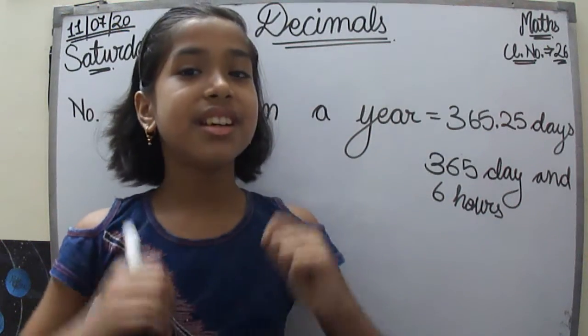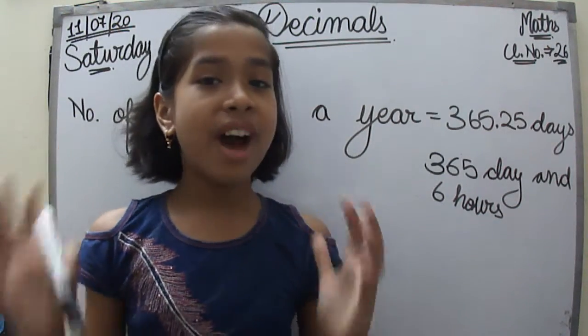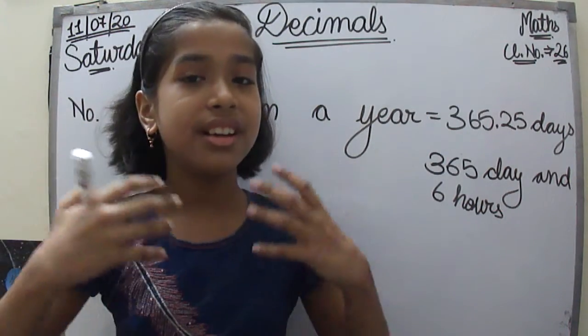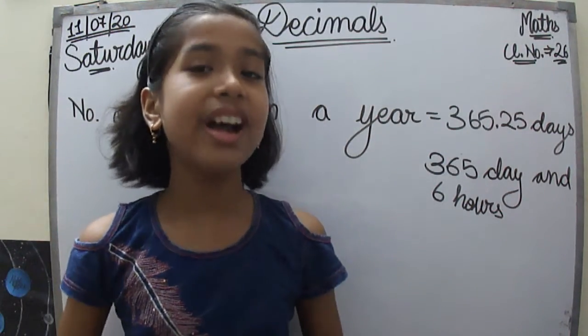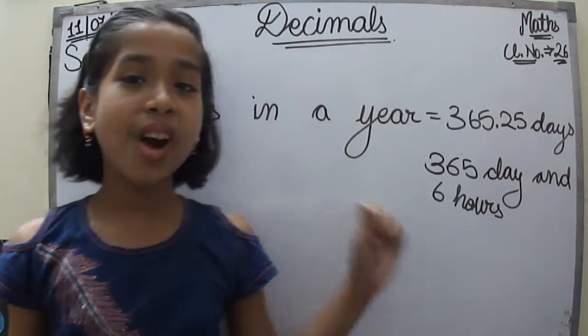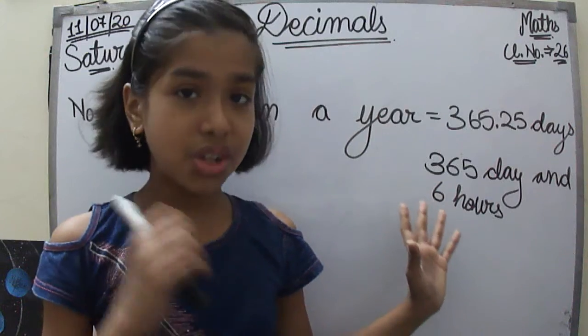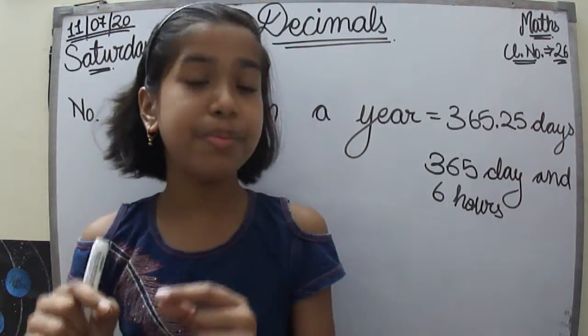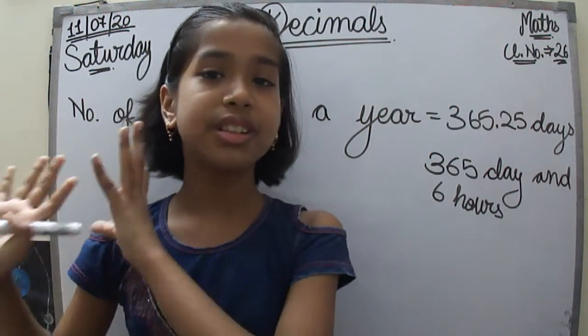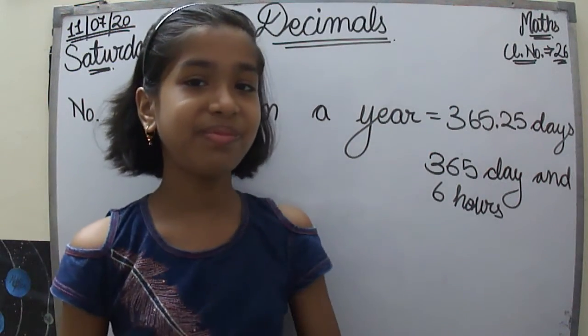That is how there are 366 days in the leap year, because this 6 hours also carries value and is important, and because of that we add it to the fourth year, the leap year.